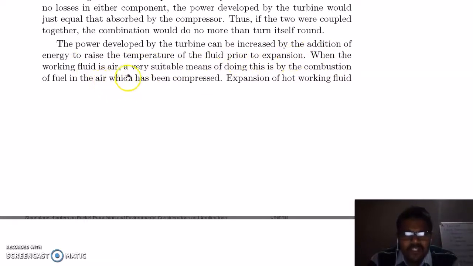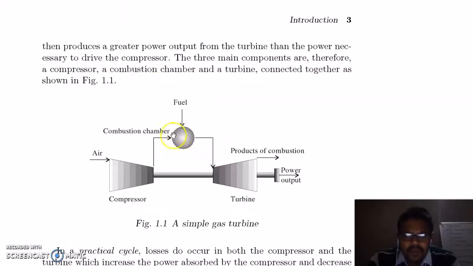When the working fluid is air, a very suitable means of doing this is by combustion of fuel in the air which has been compressed. So in this combustion chamber, we add fuel to the air and it will burn, and we have the gases here, high temperature and high pressure gas.